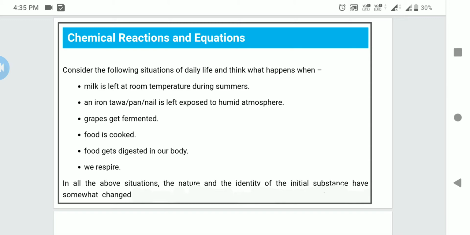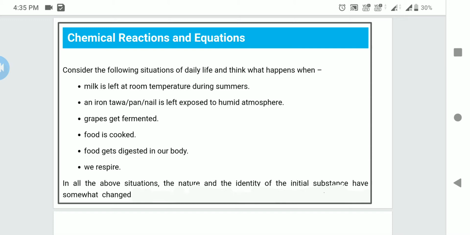When milk is left at room temperature during summer, since the temperature in the summer season is very hot, you have to imagine and guess what happens when milk is left at room temperature in summer season.